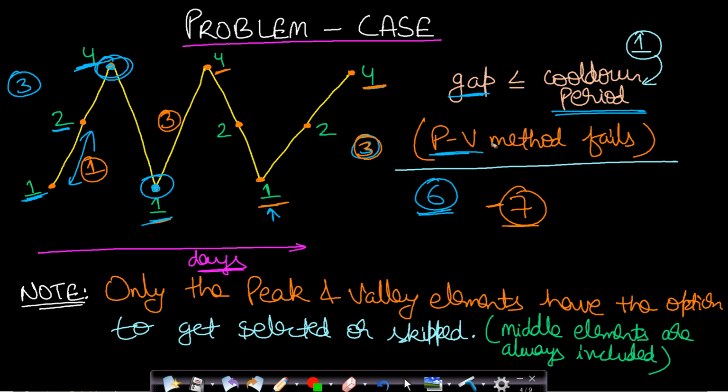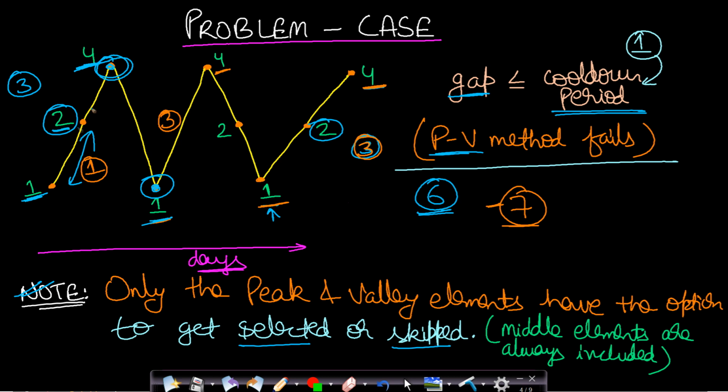So this peak valley approach will fail for this type of graph. So there is one very important point to note. Only the peak and valley elements have the option to get selected or skipped. The middle elements are always included. In this case as well, this 2 was the middle element, okay, and this 2 was the middle element.